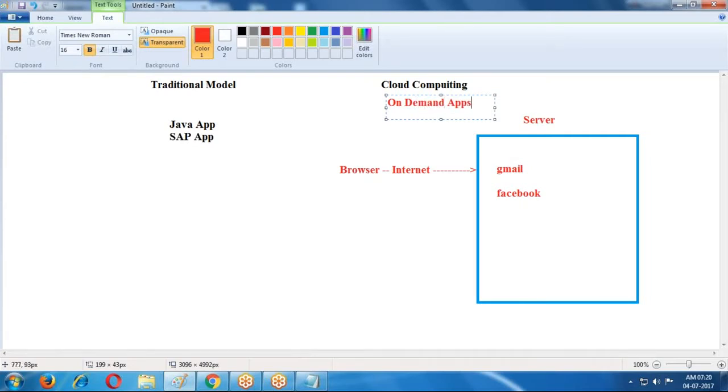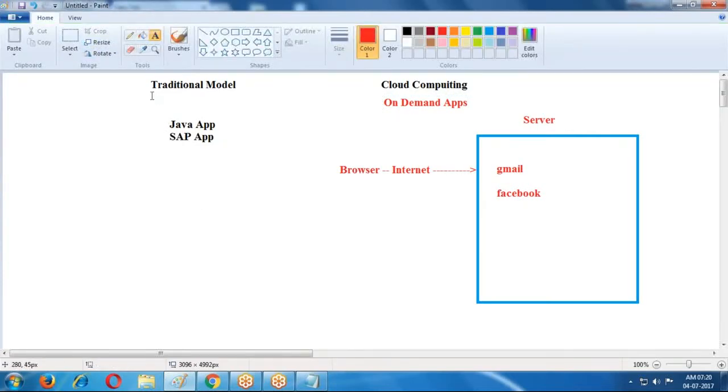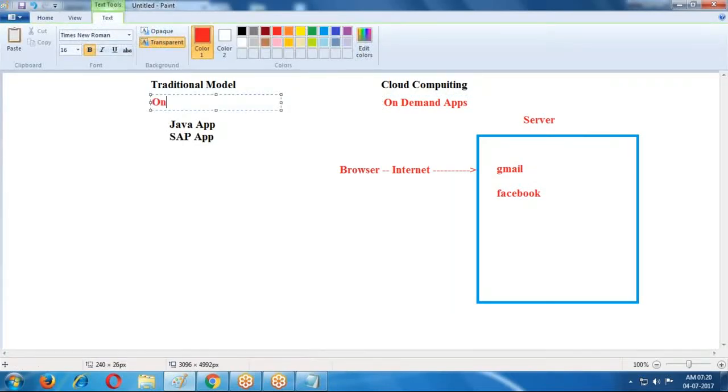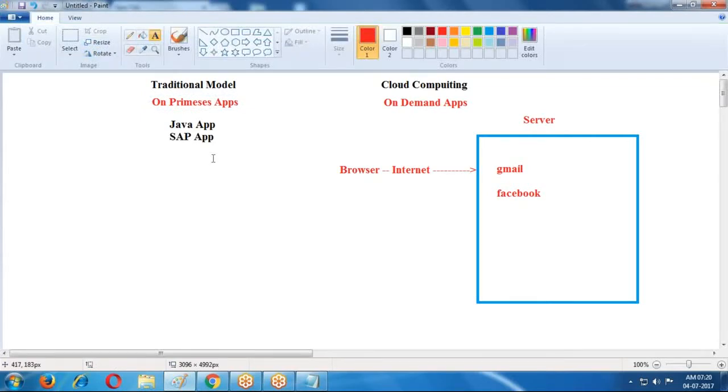This type of application is called an on-demand application, and in the traditional model, on-premises applications. What is the disadvantage of on-premises applications? If you want to access the SAP application, how many users can access it at a time?